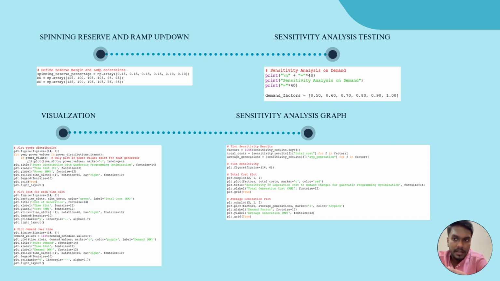From this figure, this is the code for the sensitivity analysis, which I set from 50% to 100%. The demand factor is 0.5 to 1.0. The last part is about the visualization.